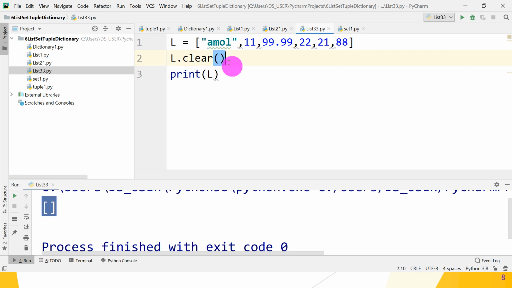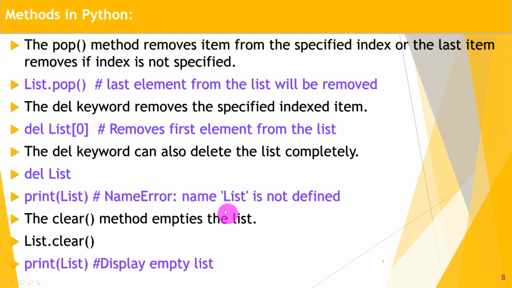If you use the del keyword, it deletes the whole list along with the object reference, so it gives you an error when you try to use the list afterwards. Understood the difference between the del keyword to delete the list and the clear method? I hope you understand.